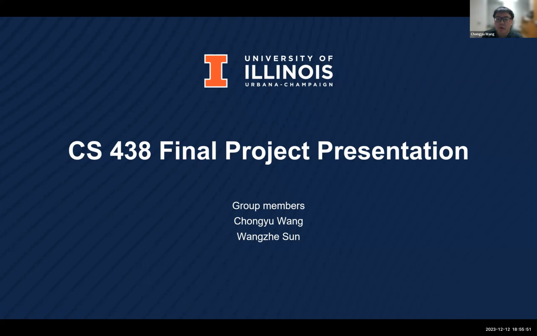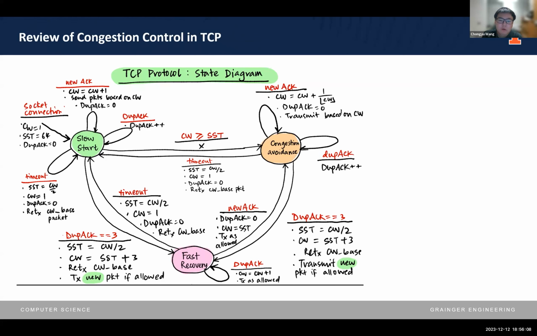Today we choose the paper TCP and explicit congestion notification as our project. We will talk about the explicit congestion notification (ECN), which is an improvement of congestion control in TCP. First, let's take a review of the congestion control of TCP we learned in class. There are three mechanisms in TCP to achieve congestion control: slow start, congestion avoidance, and fast recovery.